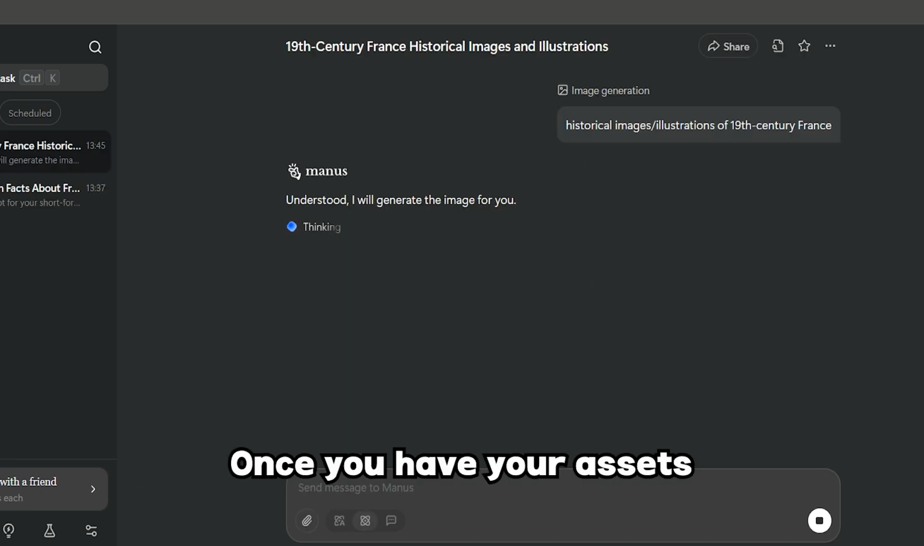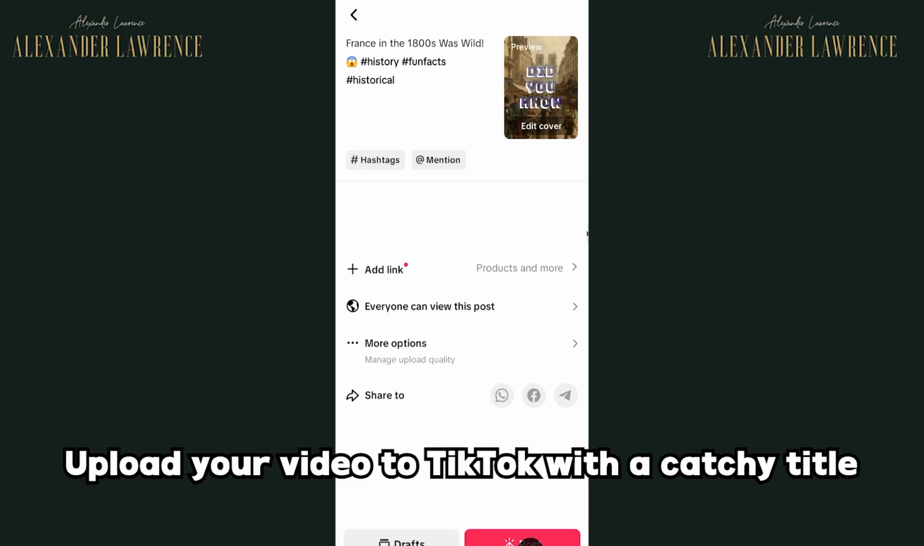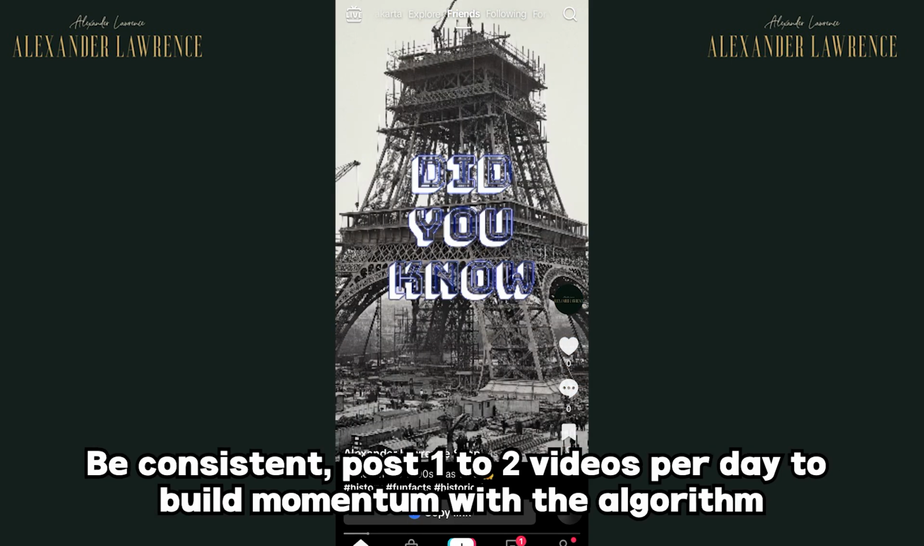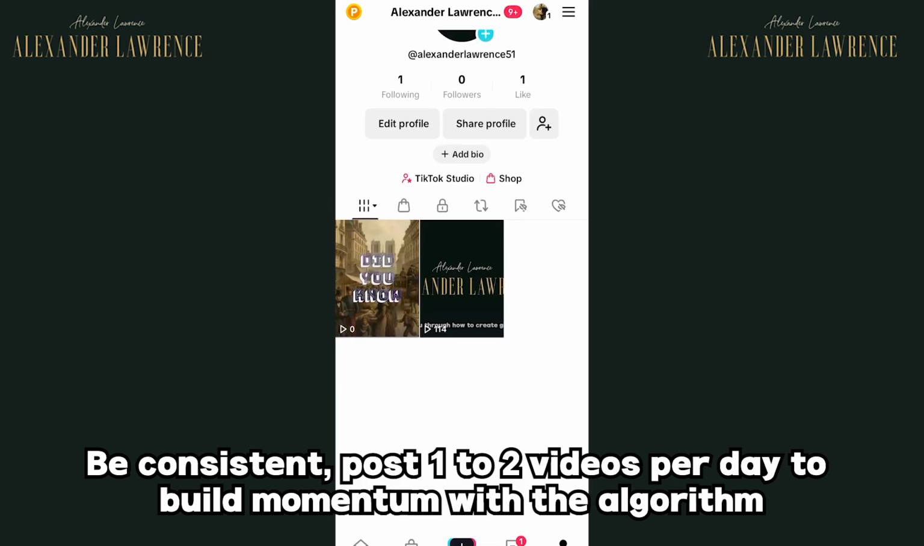Once you have your assets, edit your video using Busies, VN, or Adobe Premiere to bring it all together. Upload your video to TikTok with a catchy title and trending hashtags to increase visibility. Be consistent. Post 1 to 2 videos per day to build momentum with the algorithm.